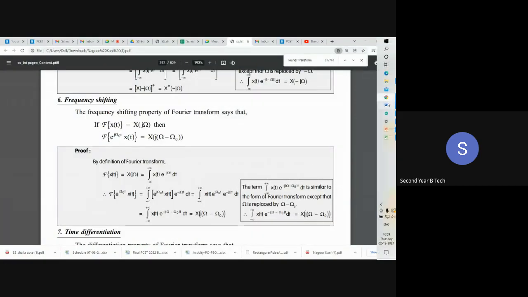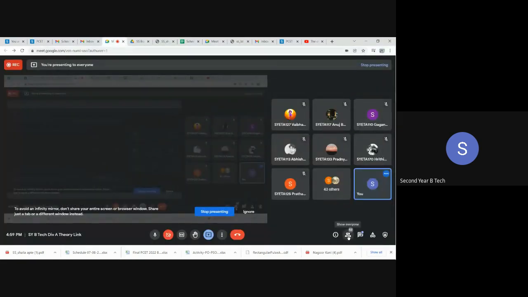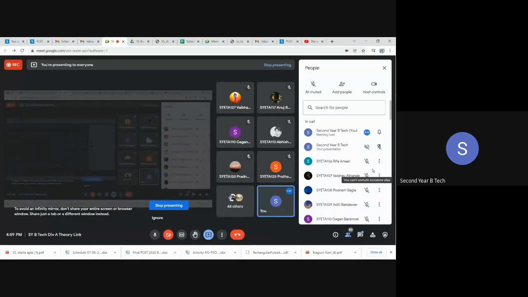Let me take the attendance. Okay, what about roll numbers 1 to 5? Why are they not attending the lecture from the last lectures? They are not there. Is there any problem with them?